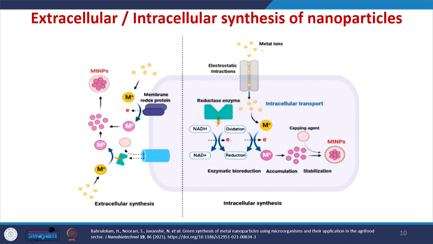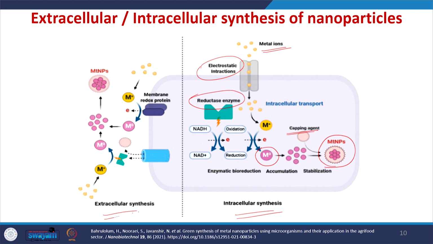Let us learn about the mechanism of extracellular and intracellular synthesis of nanoparticles by bacteria. Once you add the metal precursor salt, the metal ions will be attached to the bacteria through electrostatic interaction, and these metal ions will enter the bacterial cell, and inside the bacteria you have the reductase enzyme. This reductase enzyme will reduce your metal ions into metal nanoparticles, and these metal nanoparticles can be stabilized with the help of proteins, enzymes or polysaccharides which act as a stabilizing or capping agent. So, this is the intracellular synthesis of metal nanoparticles.